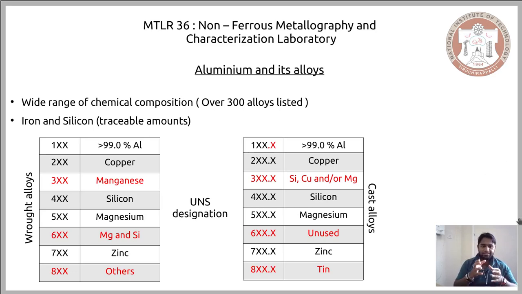So the 8x in the wrought alloys is equivalent to the 9x in the cast alloys. So these are the different ways in which aluminium alloys are designated using the UNS system.